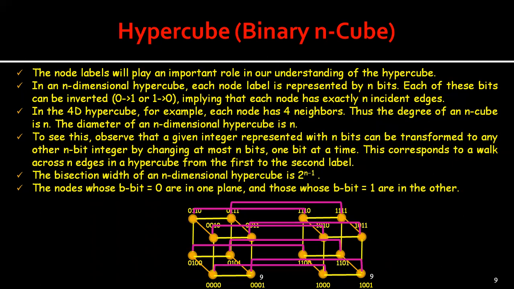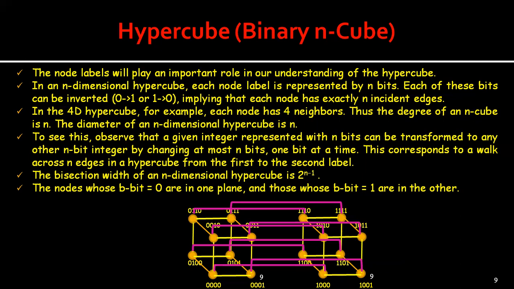A hypercube of dimension n consists of 2 hypercubes of dimension n minus 1, with one edge between each pair of corresponding nodes in the 2 smaller hypercubes, and there are 2 power n minus 1 such edges.